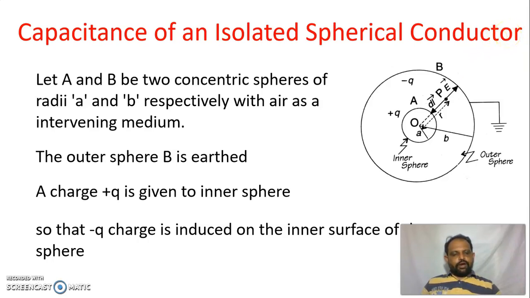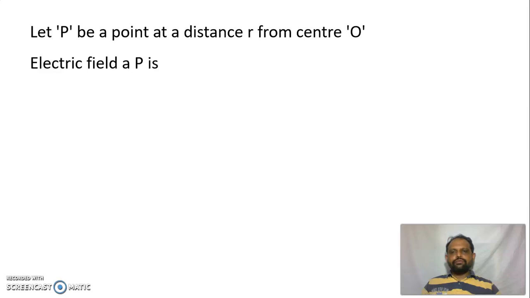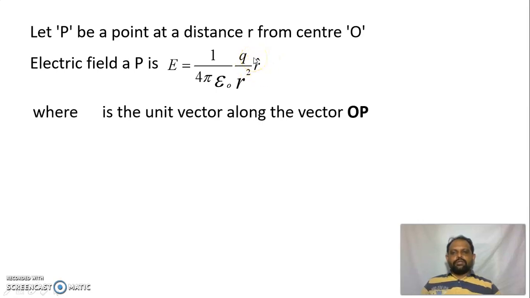So therefore we got the expression for the electric field at the point P: E is equal to 1 divided by 4 pi epsilon naught, q divided by r square, into r cap. This r cap shows the direction of the electric field, which is along the radial vector, where r cap is the unit vector along the vector OP.